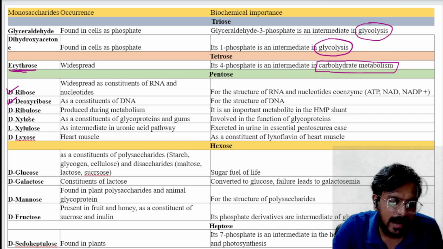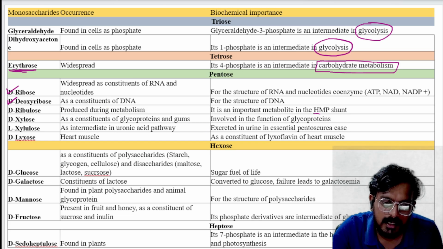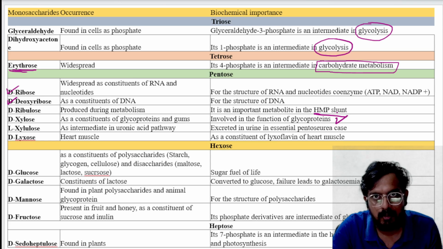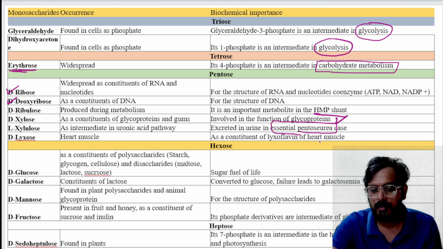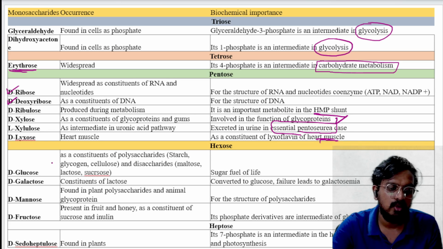Okay. Next is ribulose. Ribulose is produced as a metabolite in the HMP shunt. Xylose is a component of glycoproteins. Xylulose is one of the important markers in pentosuria because it is excreted in urine. D-lyxose is a constituent of heart muscles. Next is glucose. Glucose is considered the sugar fuel of life.